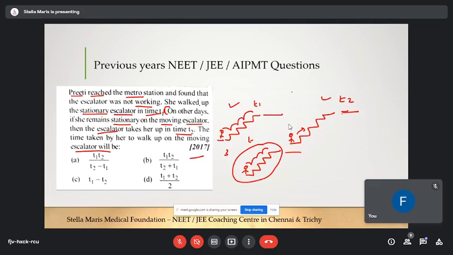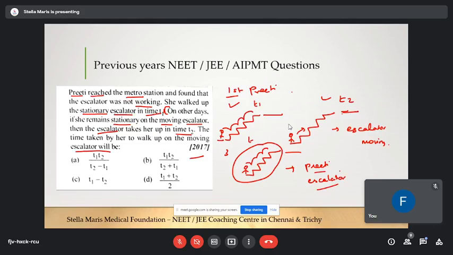Okay, so what is common between these three motions? In the first motion, only Preeti is moving. In the second motion, the escalator is moving, and Preeti is not moving. In the third situation, Preeti is also moving and the escalator is also moving.